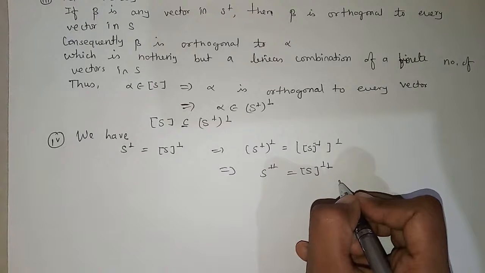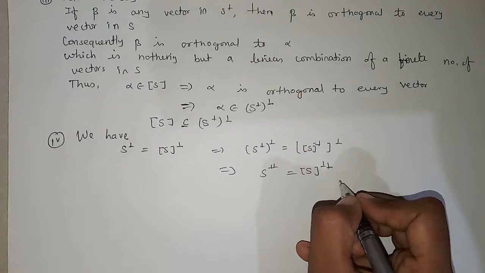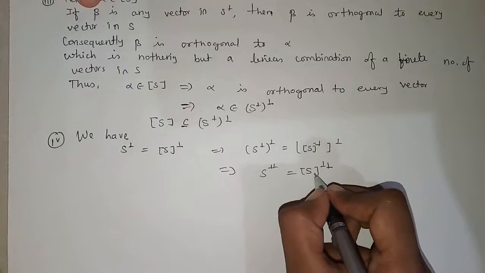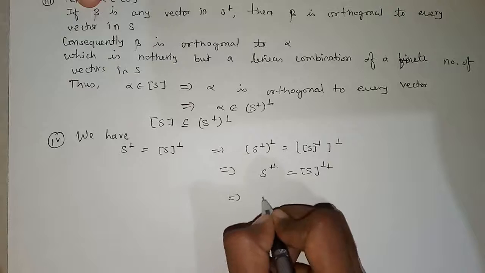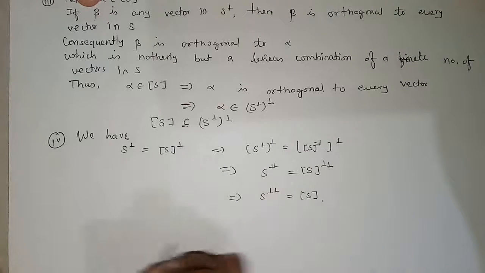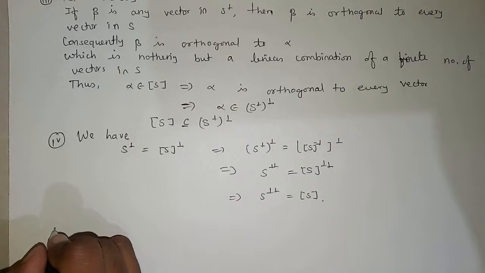So we can write that the spanning set of S double complement is equal to the spanning set of S. So we have proved this example.